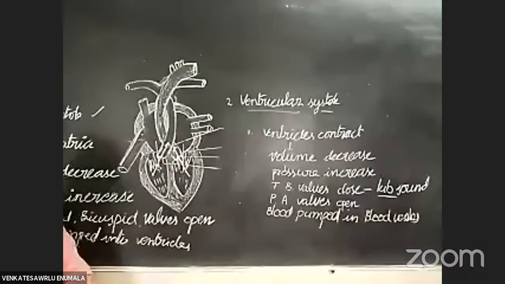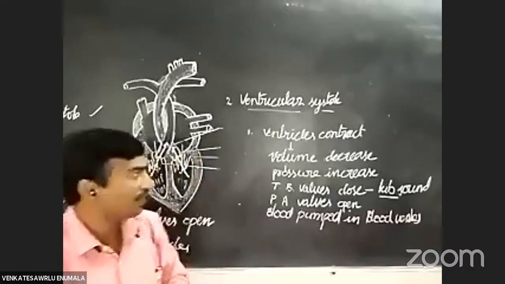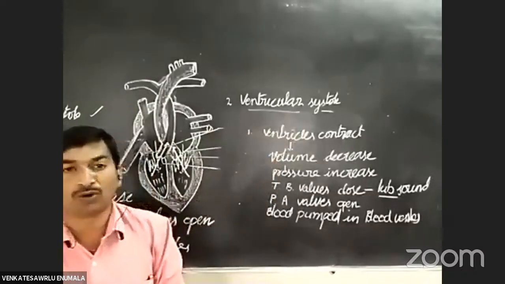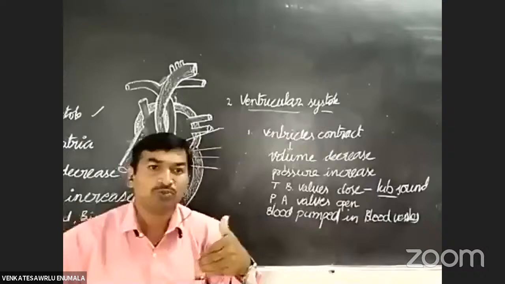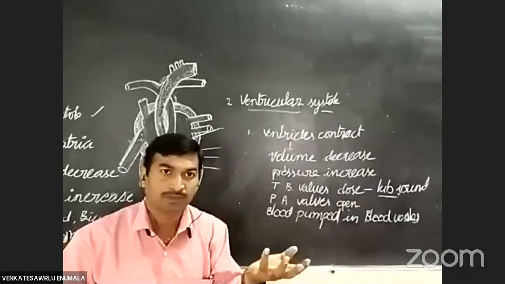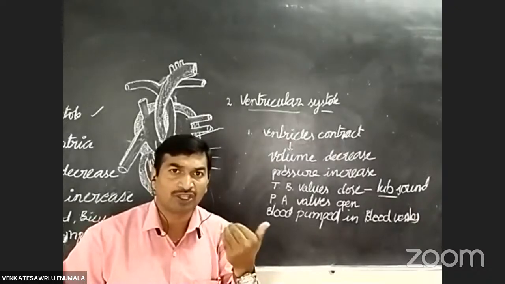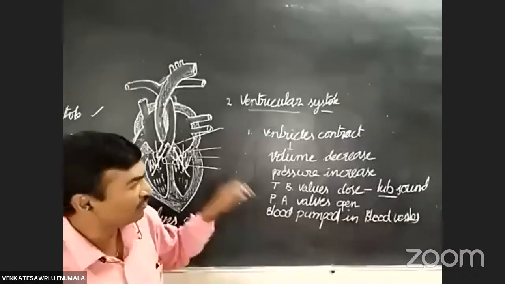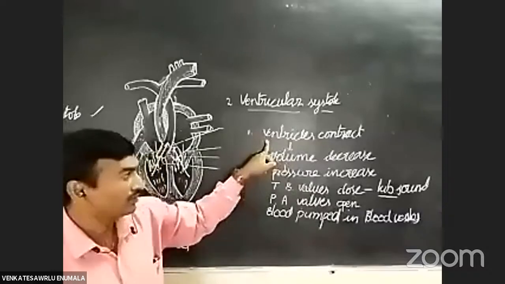Okay, students, some questions may ask you to describe the ventricular systole of the human heart. If the question asks this, you have to write these points. What is the first point? In the ventricular systole, first the ventricles contract.